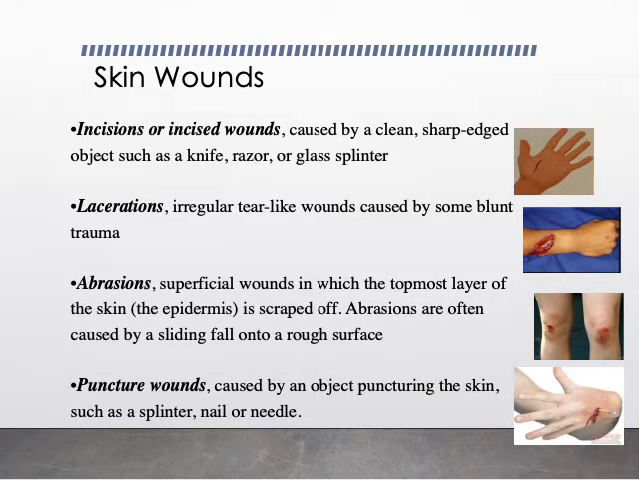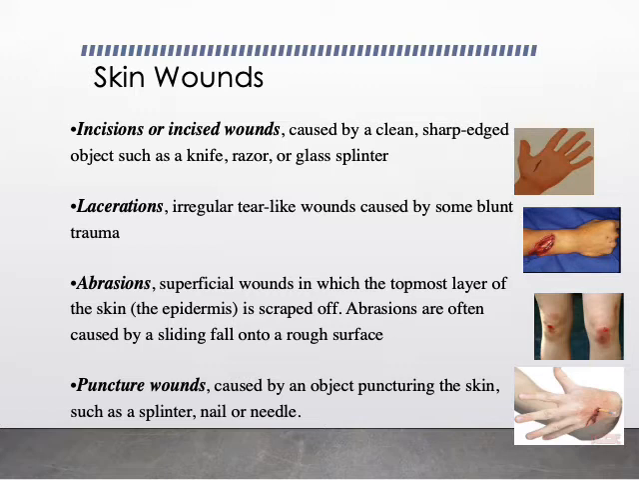Let us look into the common types of open wounds seen in sports. You have abrasions, lacerations, incised wounds and puncture wounds, out of which abrasions are more common, followed by lacerations. So what are they? Incised wound or incision, it is caused by a clean sharp edged object such as a knife, a razor or a glass splinter. You can see in fencing we use weapons. So a weapon used in fencing also can cause an incised wound.